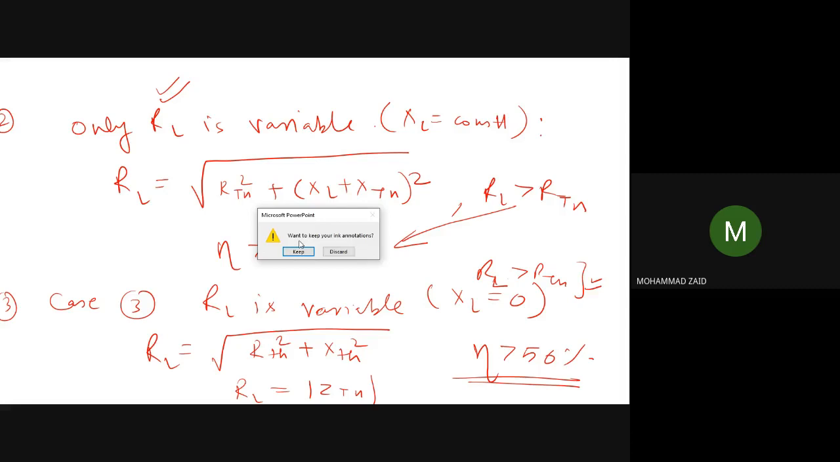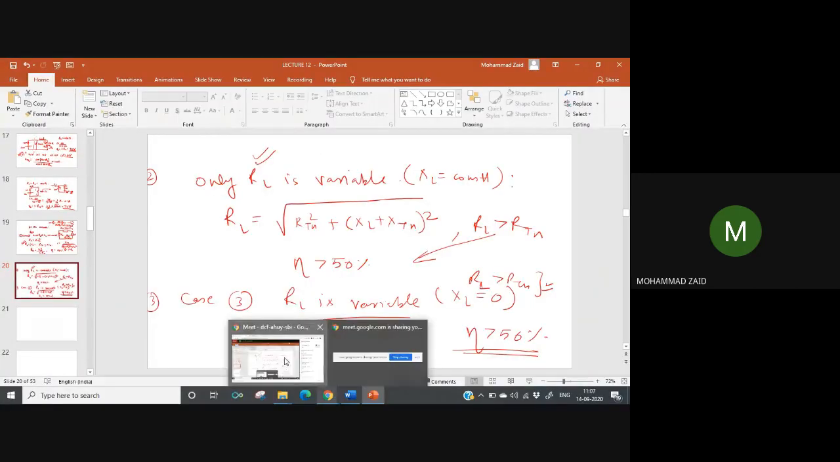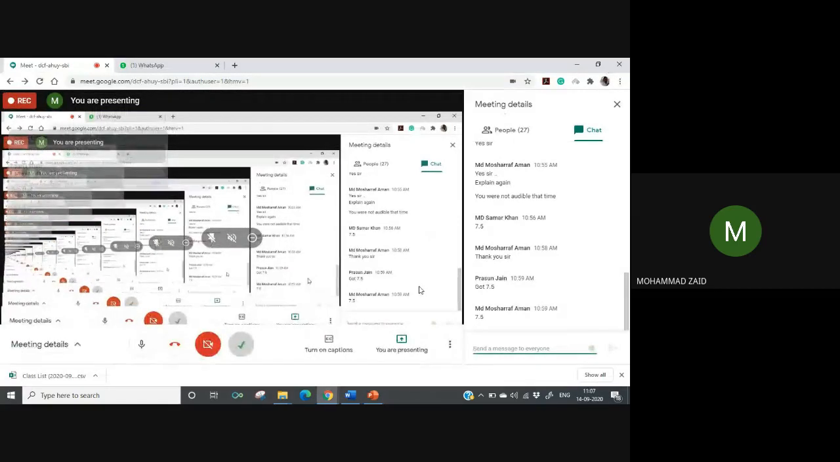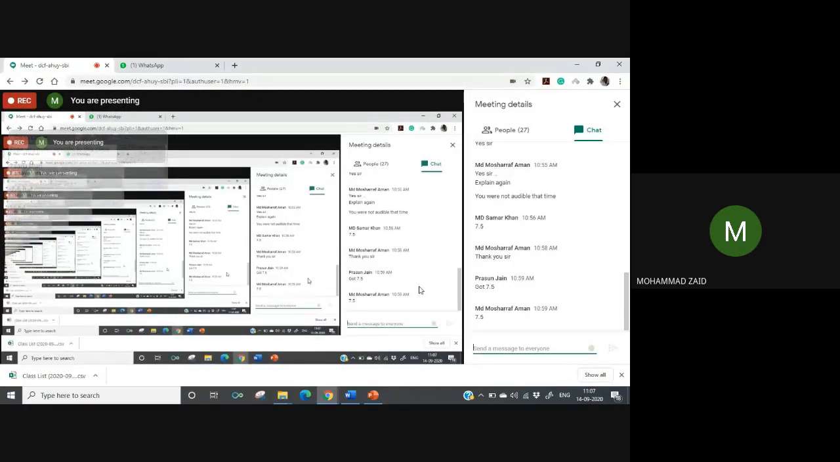So 50% efficiency means 50% of the power is lost. Okay, 80% efficiency means 20% power is lost. So there is a paradox between the efficiency and the maximum power transfer. That is, I am telling you that there is a difference between the maximum power transfer and the maximum power delivered. Okay, have you understood till now? Any confusion till now? If you have any questions, you can ask.